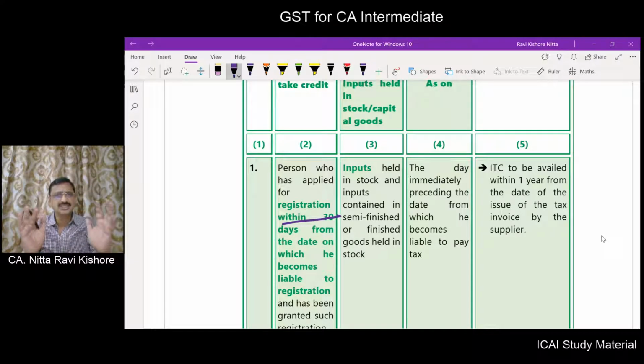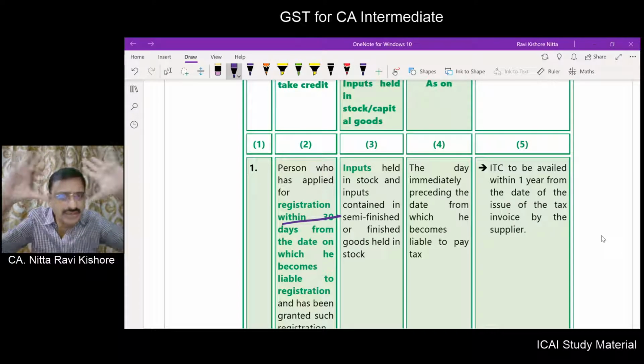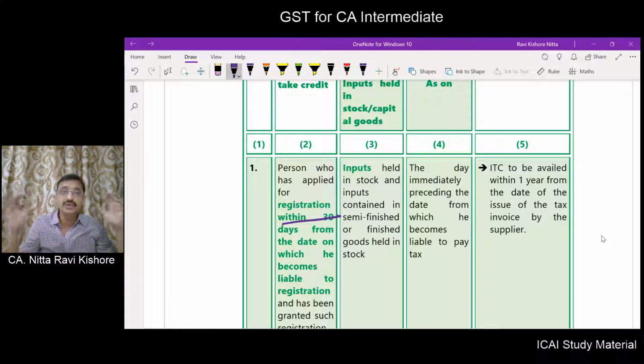Now we are into analysis part. All the provision rule we went through. At the time of going through the provision and rule, we discussed some issues. Again, we will come to the analysis part given in the study material. It will act as a revision for us. And also you will get some better understanding of the provision and the rule.